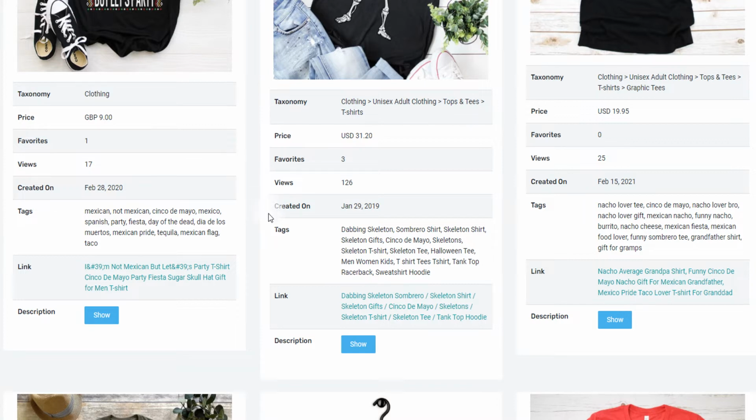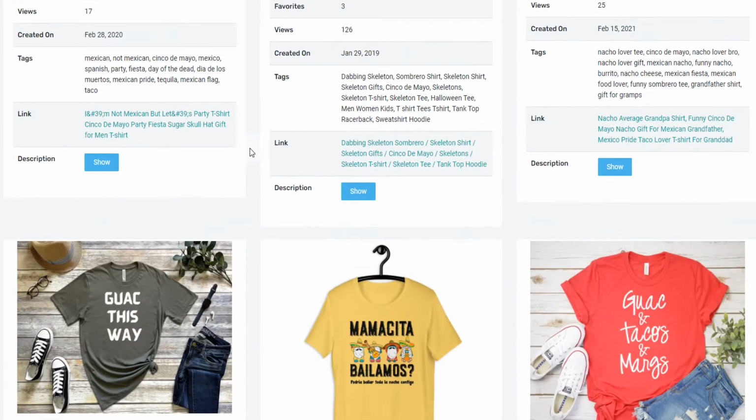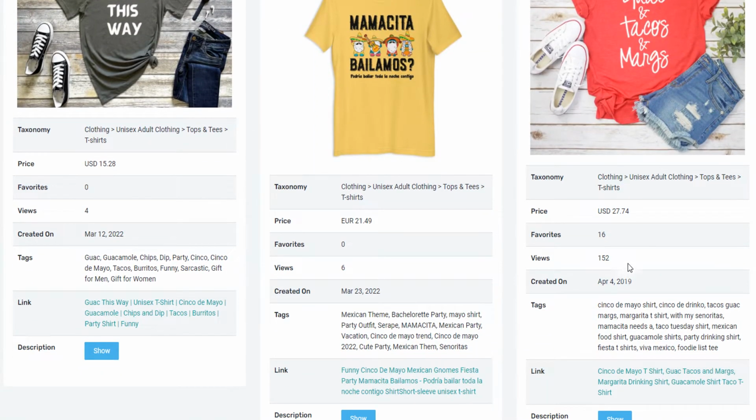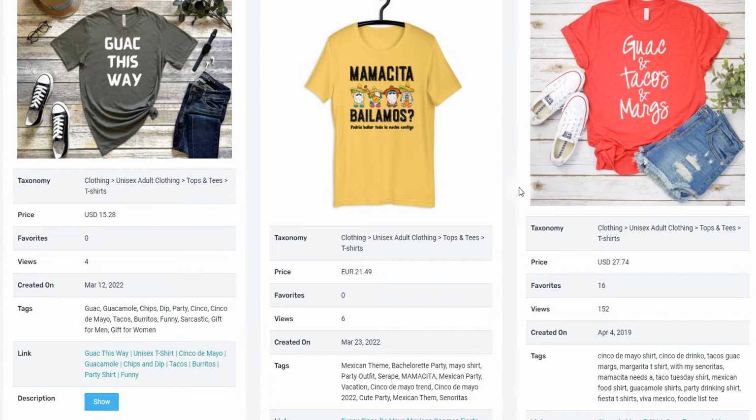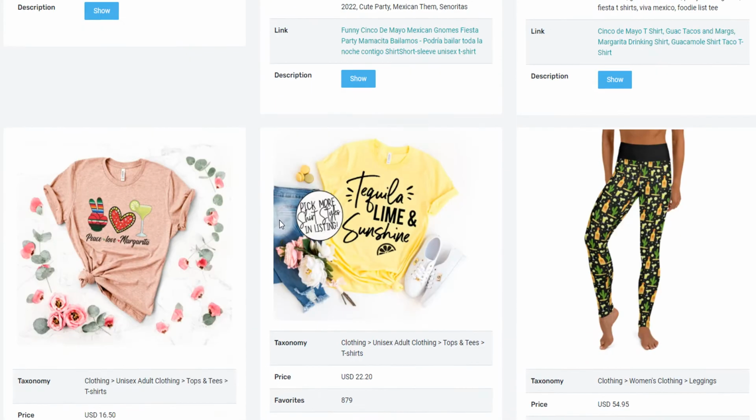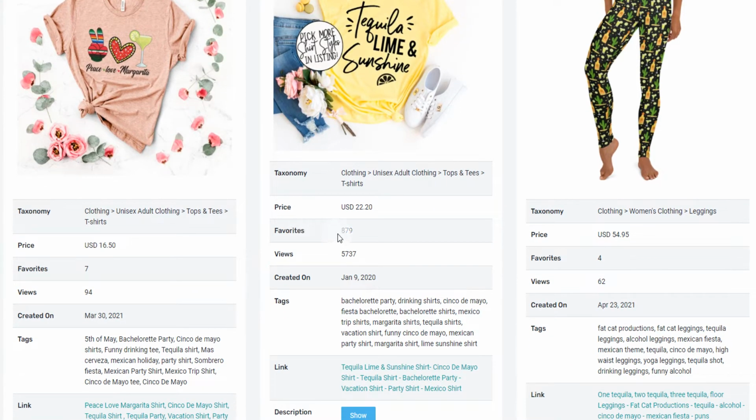But what this can do is it can definitely provide, you know, secrets to what people are using, especially some of the bestsellers. So, for example, if we look at the number of views and favorites that these products have, if I'm going to look at the tags or something, I would go to a product like this, or I'll keep searching and find something like this, where it has 879 favorites, 5,700 views, right?